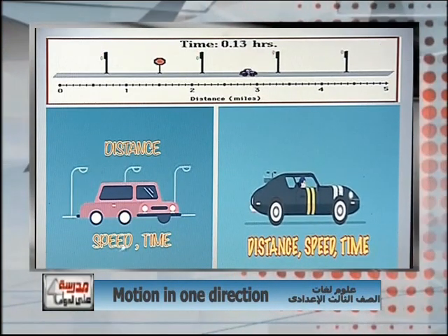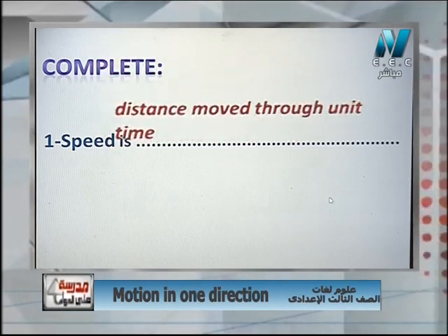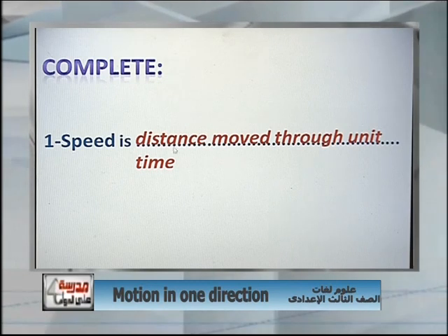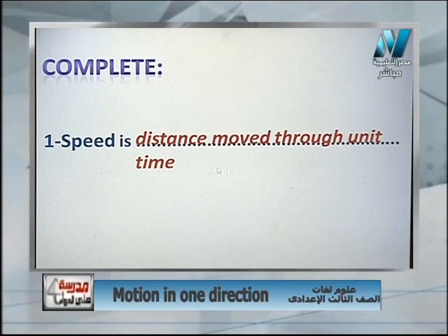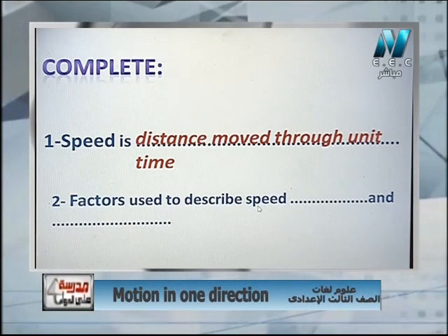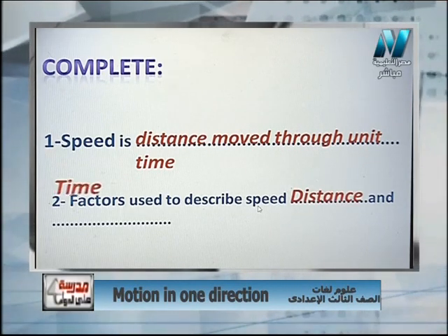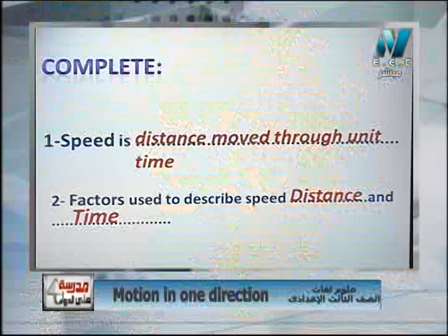So, what's meant by speed? Speed is distance moved through unit time. The second question, the factors used to describe the speed, as we have seen from the figure, are the distance and the time.